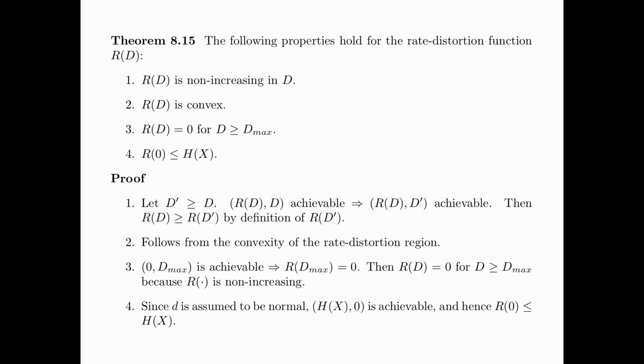For property 4, since d is assumed to be normal, the pair (H(X), 0) is achievable. Because by the source coding theorem, at rate H(X), the source sequence can be reconstructed almost exactly. And if so, because d is normal, the expected distortion can be made arbitrarily small. Therefore, we have H(X) greater than or equal to R(0), and hence R(0) is less than or equal to H(X). This proves property 4.